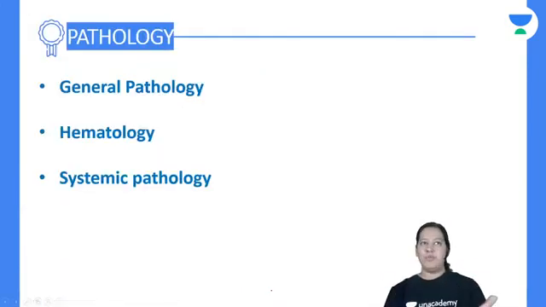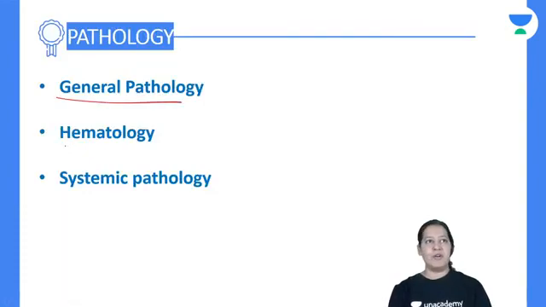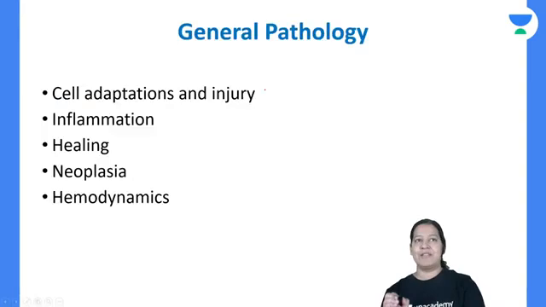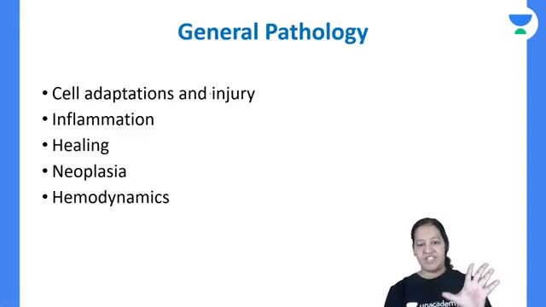Okay. So in pathology, we already know we have three parts: general pathology, hematology, and systemic pathology. Today I will start with general pathology. In general pathology, we have 10 chapters in Robbins.